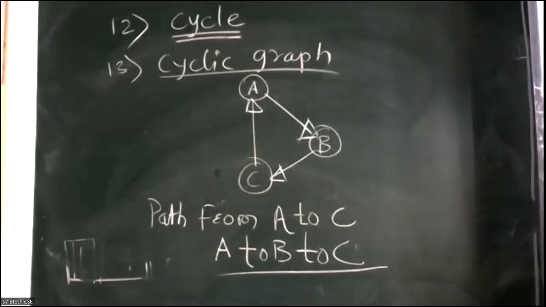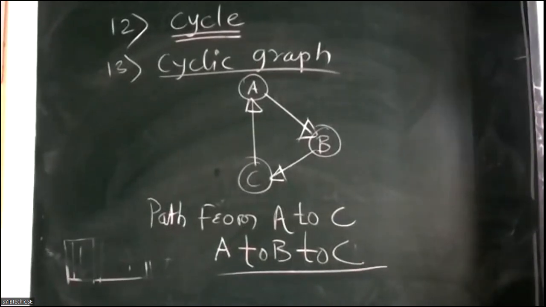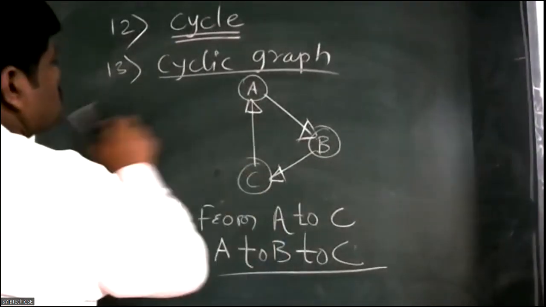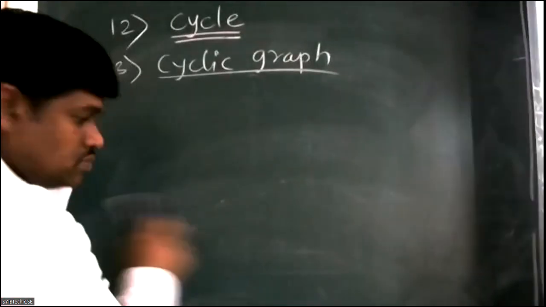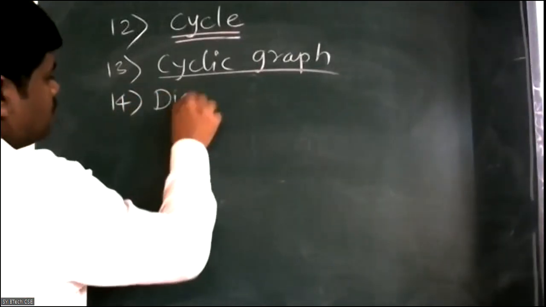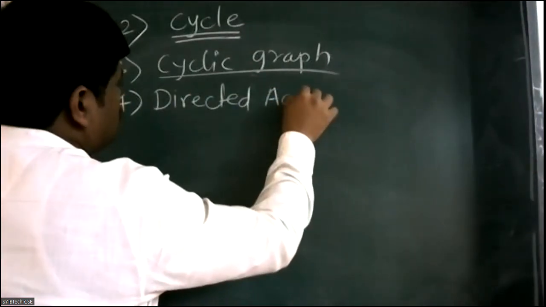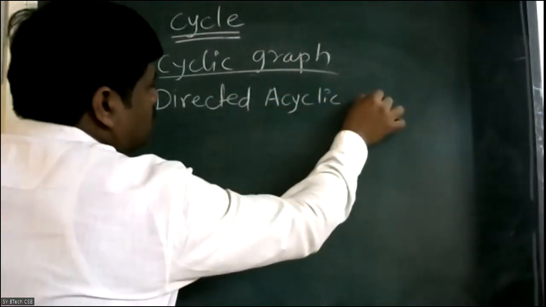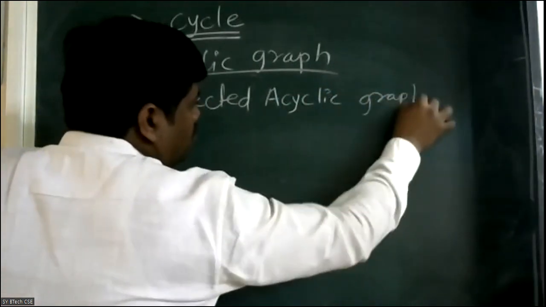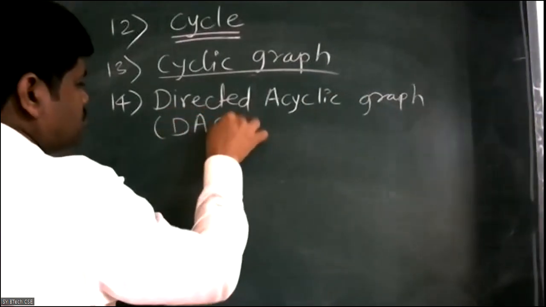Now next is the directed acyclic graph. Directed acyclic graph. Is it visible? Directed acyclic graph, DAG.